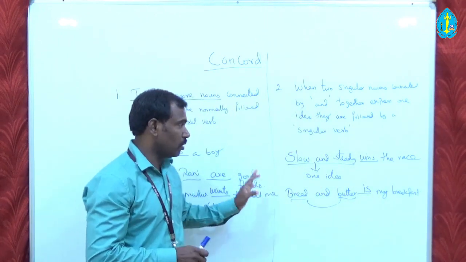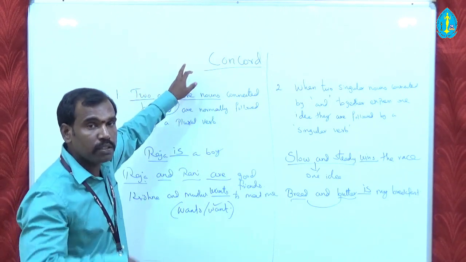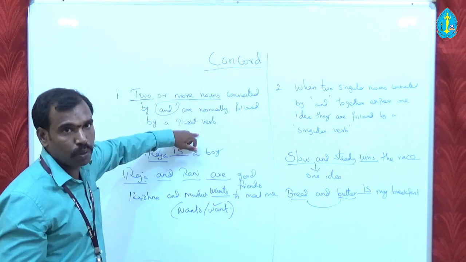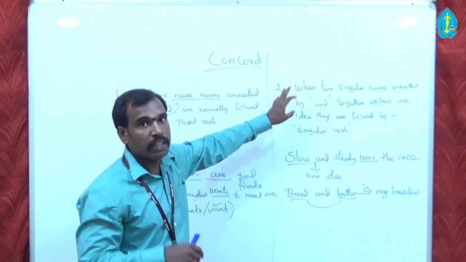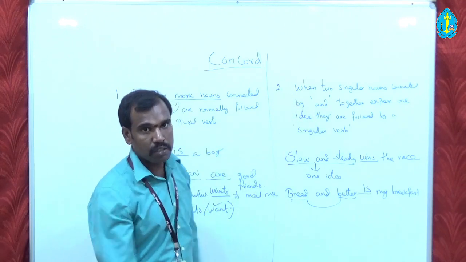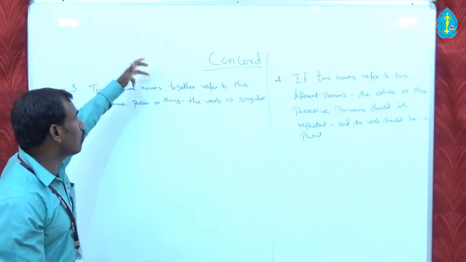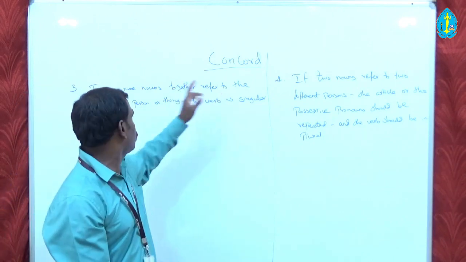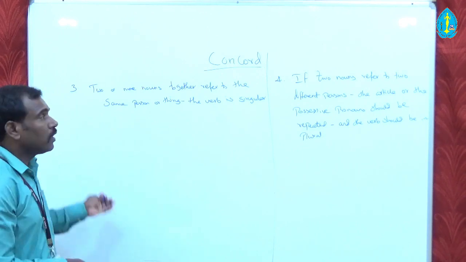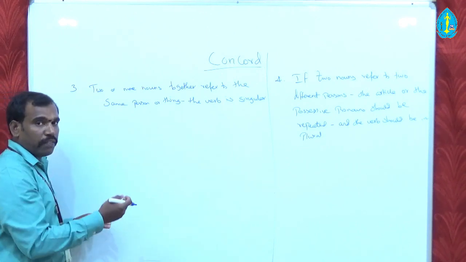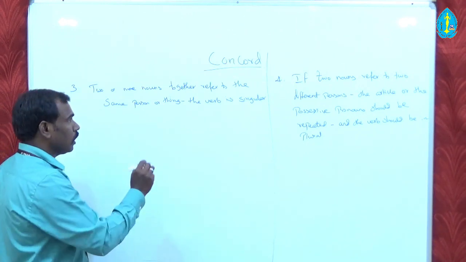Have you understood? This is rule number 1, and it is very simple. When two singular nouns are connected by and, and it conveys two different people, it takes a plural verb. And the second one is two singular nouns, when it expresses one idea, it takes a singular verb. And this is rule number 3, where two or more nouns together refer to the same person or thing, the verb is singular. It means that when two or more nouns refer to a single person, automatically we have to use a singular verb.